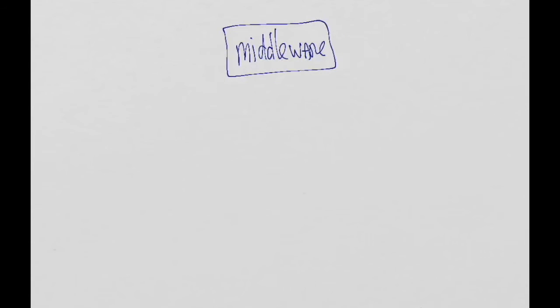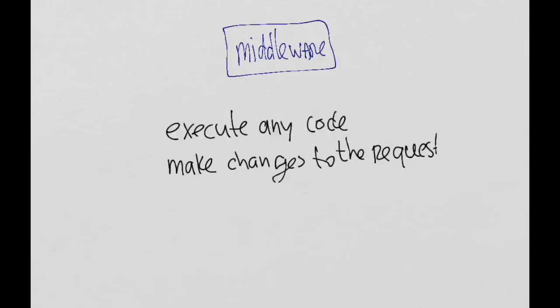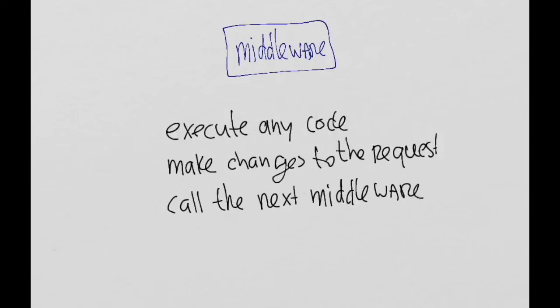Middleware can perform the following tasks: execute any code, make changes to the request, call the next middleware, and end the request response cycle.